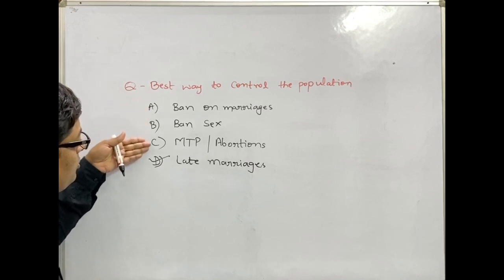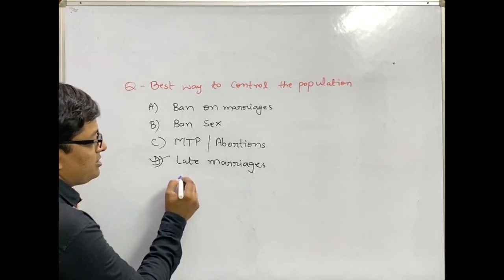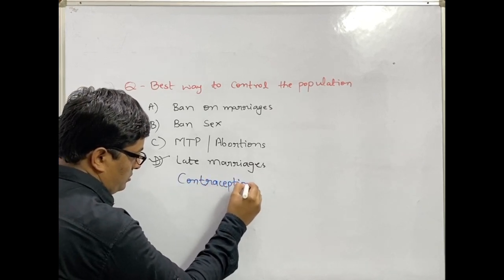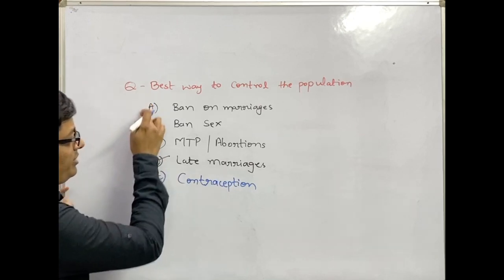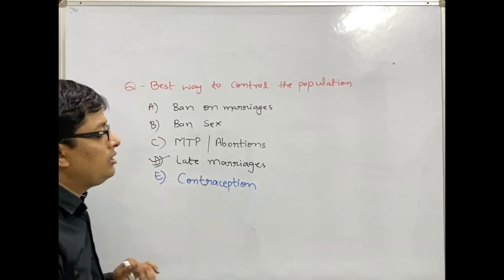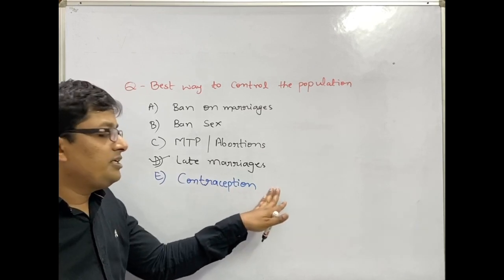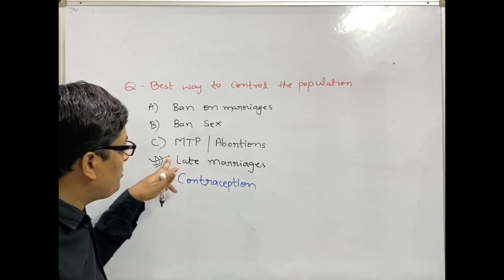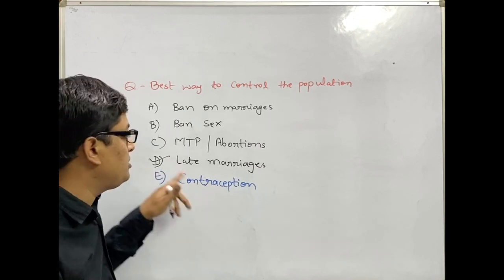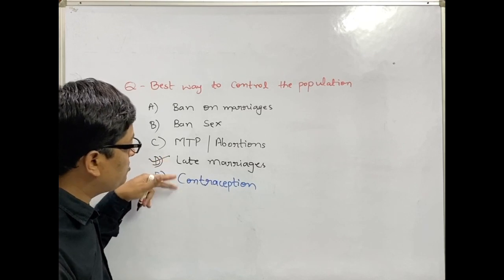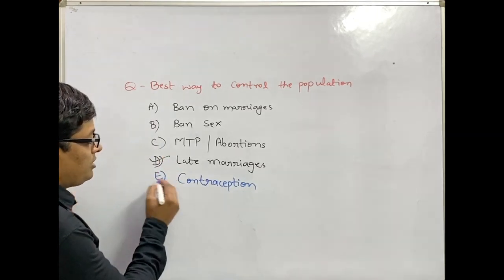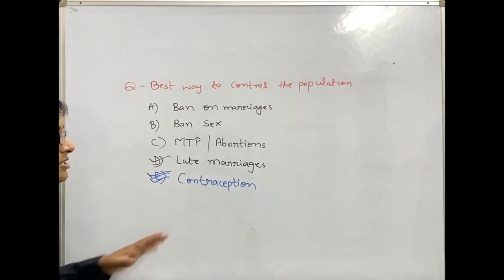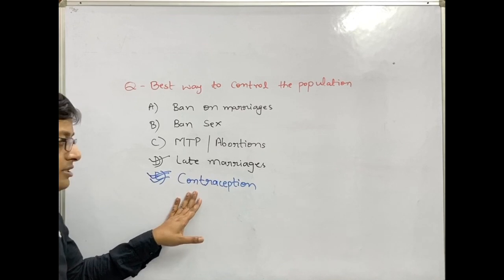Suppose any of the options is replaced with contraception. As contraception lowers the fertility rate without interference in sexual drive, the preference will be given to contraception instead of late marriages. If both these options are in the question, the answer will be contraception instead of late marriages. Let's study contraception and its different methods in detail.